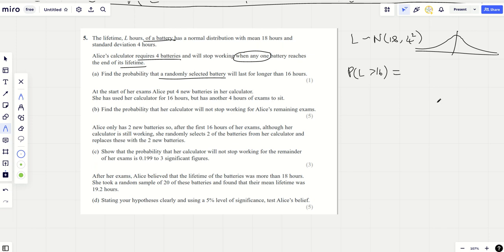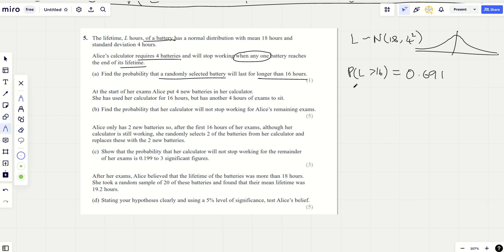So I'm going to go for a lower bound of a very negative number and an upper bound of 16. Oh, sorry, no. It's longer than 16 hours. Yeah, L is greater than 16. So I'm going to go for a lower bound of 16 and an upper bound of like 1,000. Sigma is 4 and mu is 18. It doesn't help that on your calculator you enter these values in a different way, and I'm getting 0.69146. Now you've got to round this to 3 sig fig, haven't you? So let's just call it 0.691. Okay, there we go. So that is the first question.